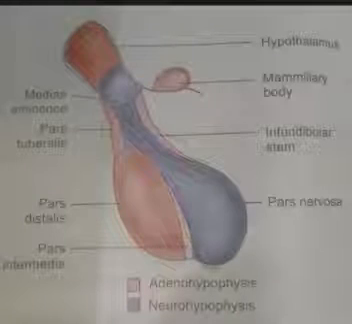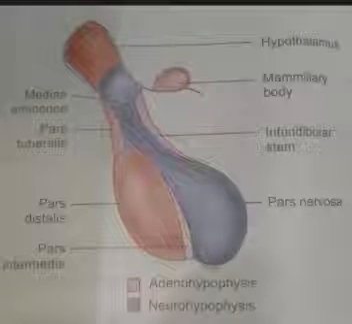Now we move to the neurohypophysis, that is the posterior pituitary part. Here you can see the pars nervosa, which is the larger portion of the neurohypophysis. Then the neural stalk, also known as the infundibular portion. You can see from the picture, it is a stalk-like structure.